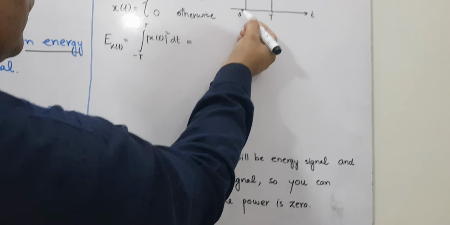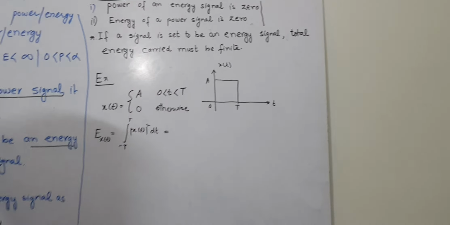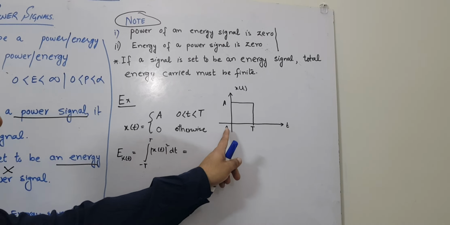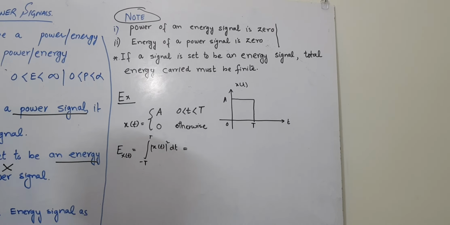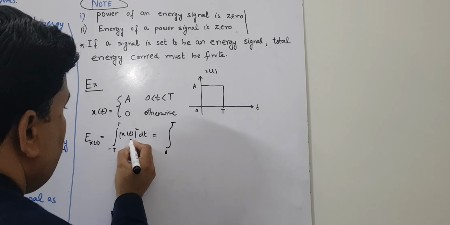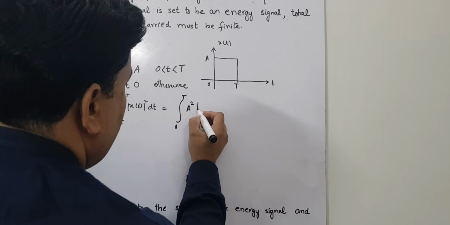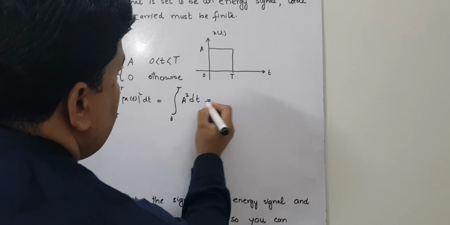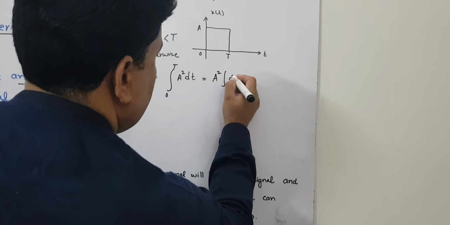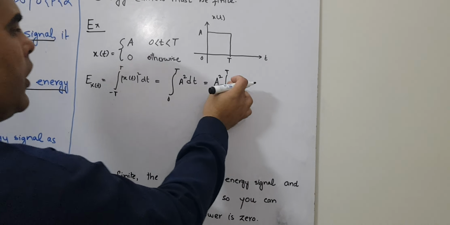So if you want to insert the limit to minus T, you see that there is no signal in the negative direction. You only have the signal in the positive direction, from 0 to T. So you can replace the limit from 0 to T, and xt is equal to A, so A square dt. A is a constant, so you can take the constant out and then take the integration.